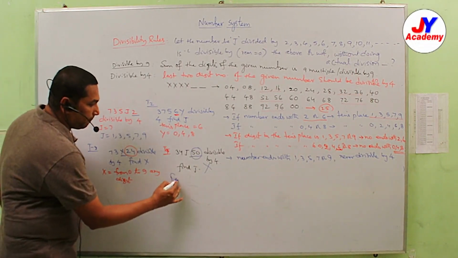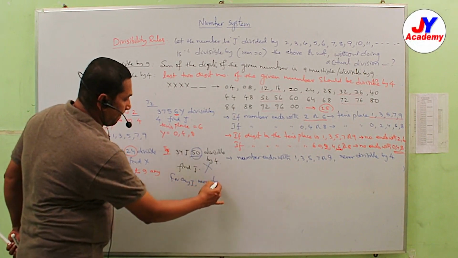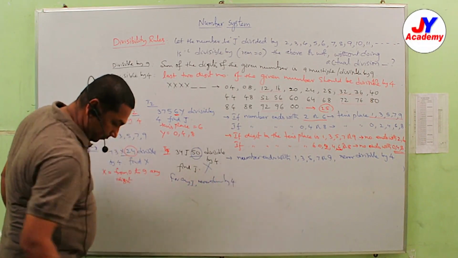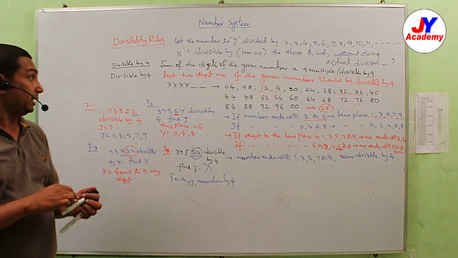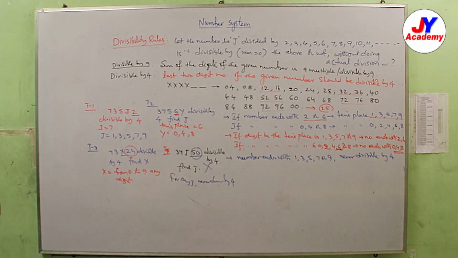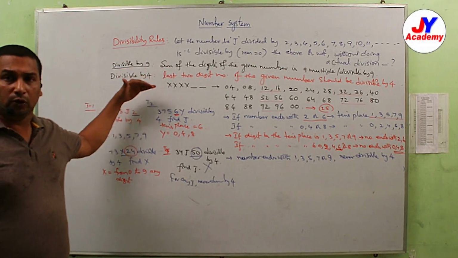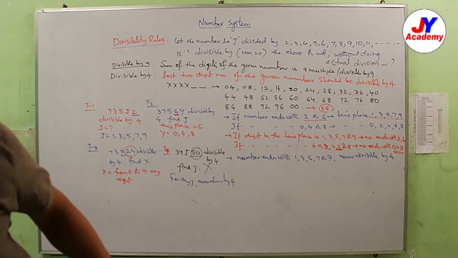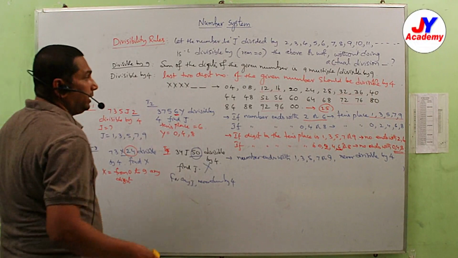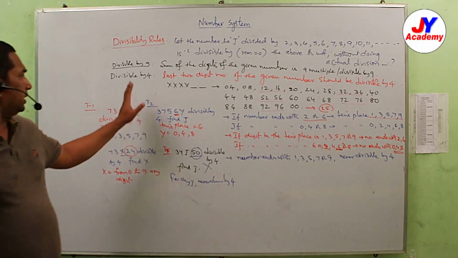So for any j, it is never divisible by 4. So these are the main areas by taking divisible by 4. So divisible by 9 okay, divisible by 4 okay, divisible by 3 okay, divisible by 2 okay. Then we'll see divisible by 6 and divisible by 5. Once go through here again.